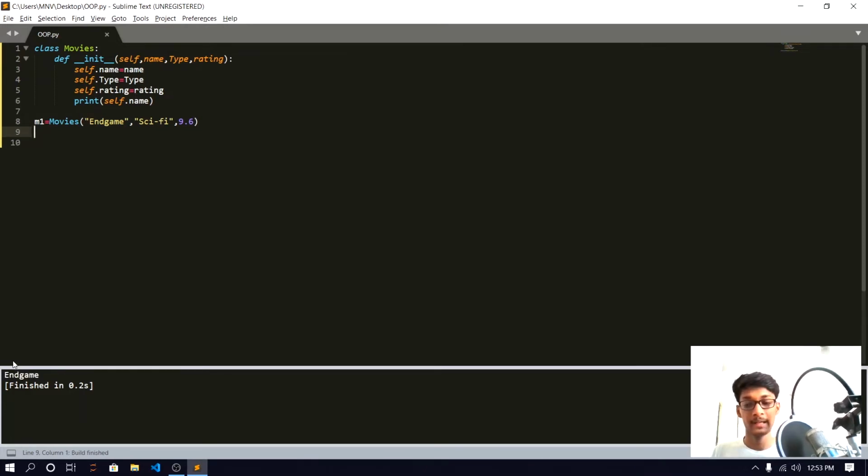You can see that it is showing us the inside content of our init method. Here you can see that we did not call the init method, but it is automatically called. That's why it is known as a special method. Whenever we create an instance and pass the parameters to our instance and run the code, the init method will call itself automatically. That's why it is known as a special method.